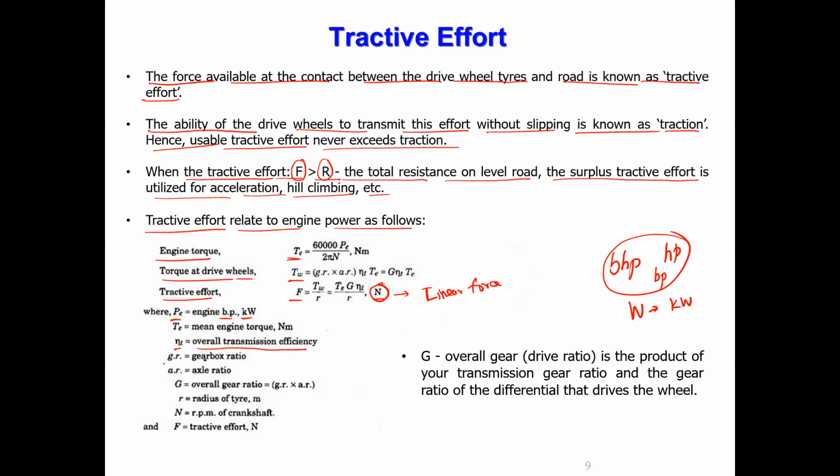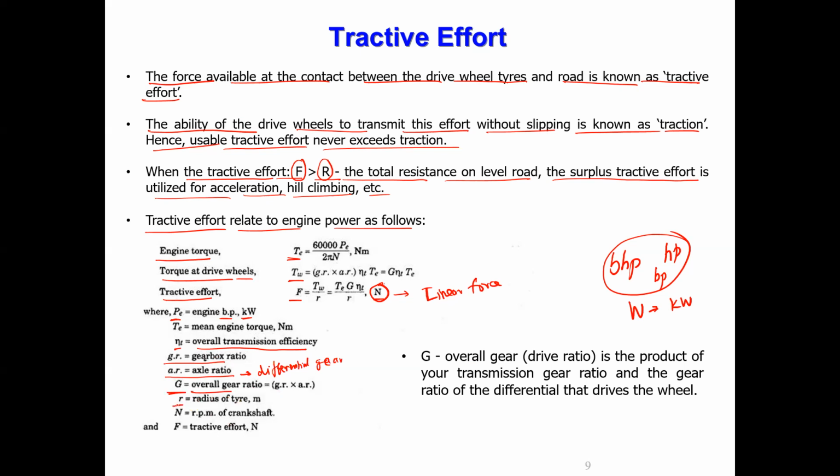Where GR is called the gearbox ratio, AR is called the axial ratio. Correct? This is at the differential. Please note the differential is a gearbox, a differential gearbox. There also you have a gear ratio, that is referred to as AR, the axial ratio. Then between engine and propeller shaft, you have another gearbox. So the overall gear ratio, capital G, is nothing but GR multiplied by AR.